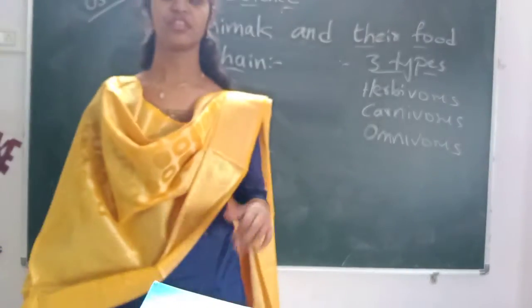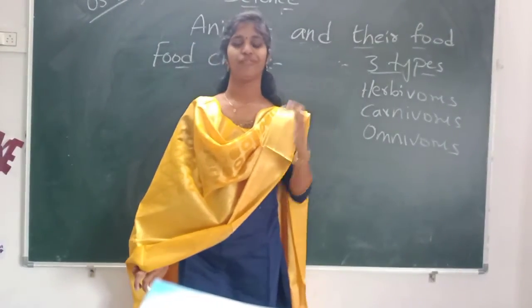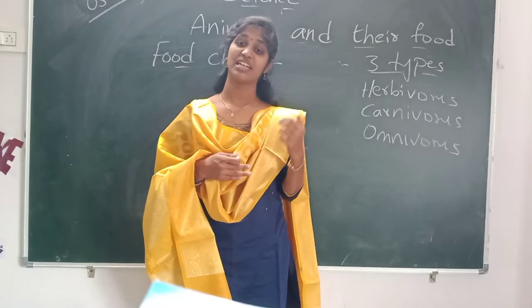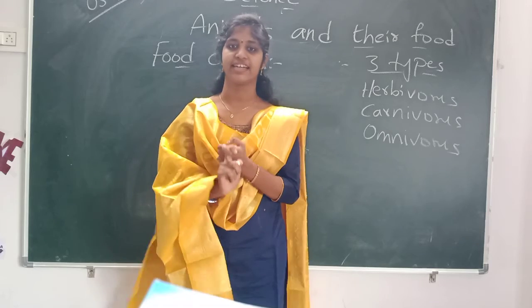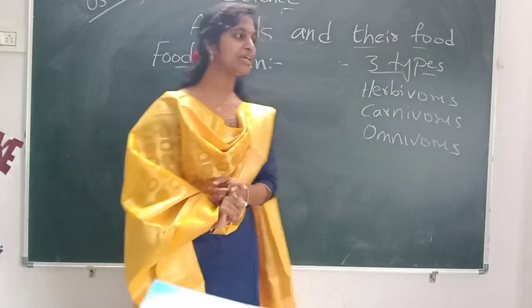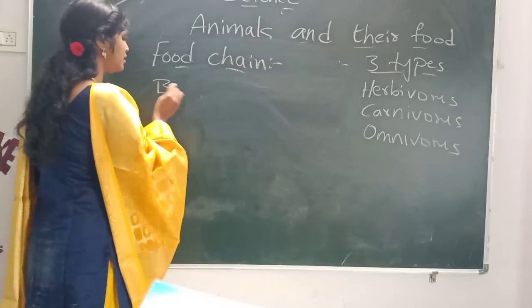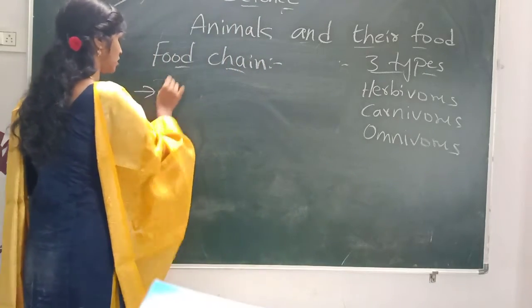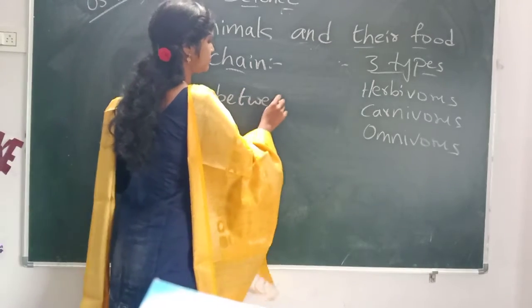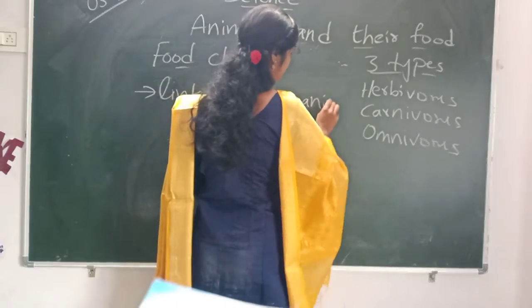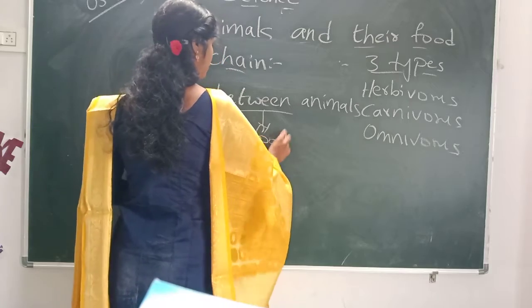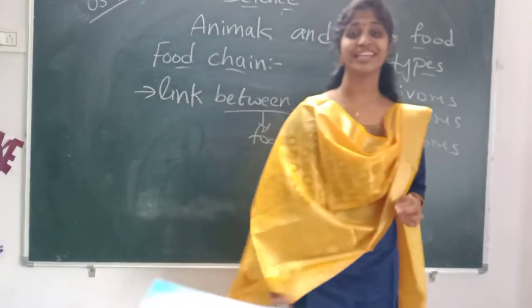food chain. What is food chain? Here food means the thing which we are taking for our energy. What is chain? Chain is a link. So now it's the link between animals with regards to the food. So how are animals linked for the food?